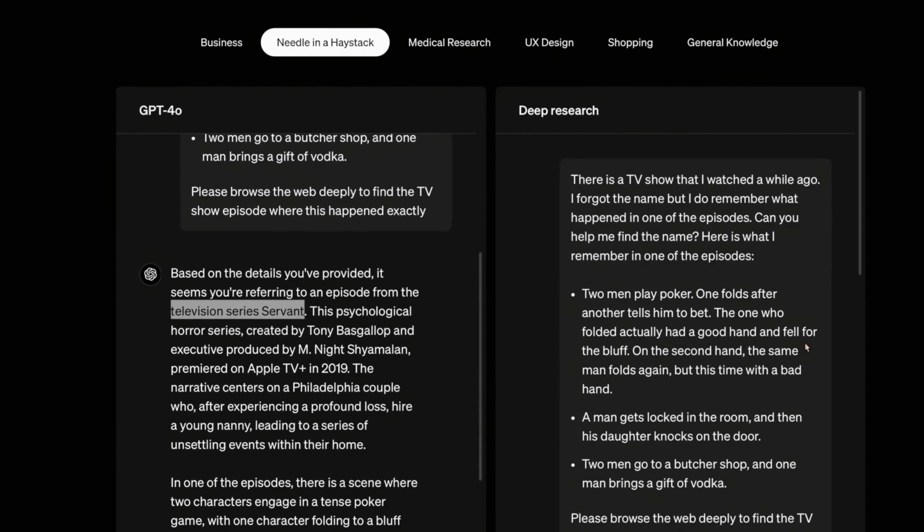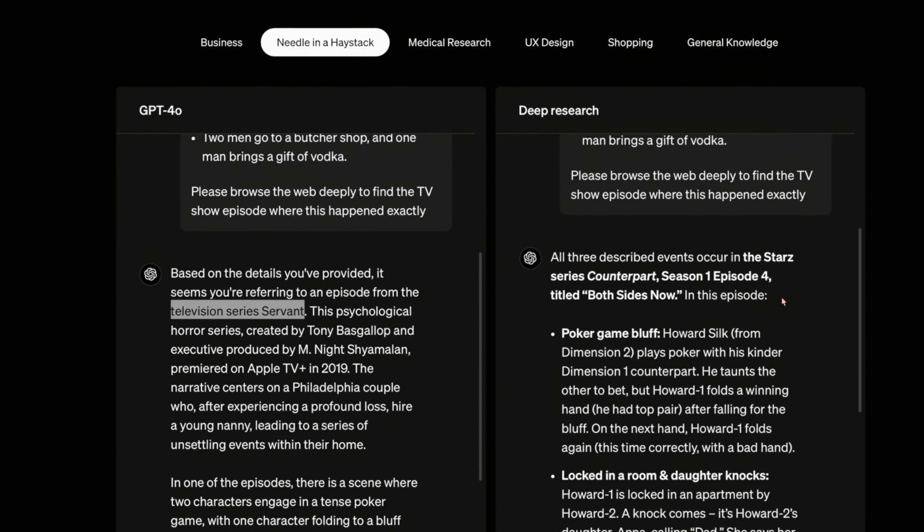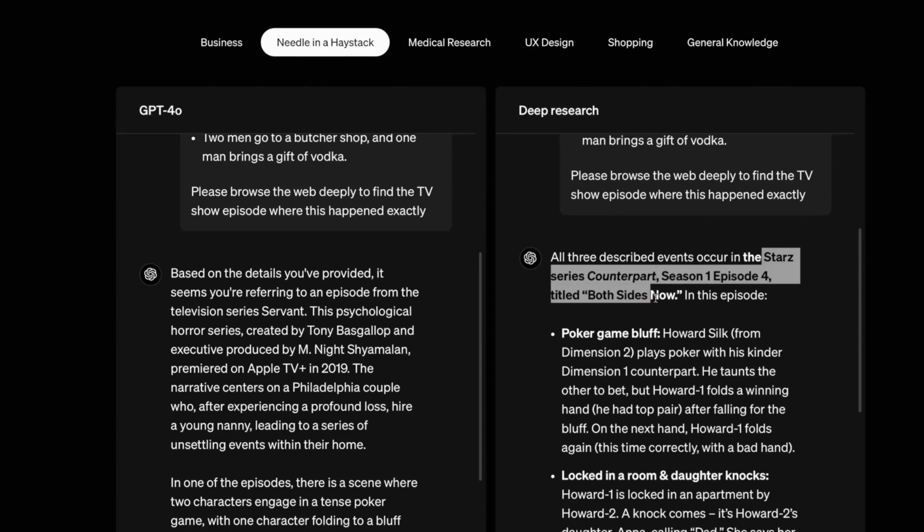Meanwhile, deep research spent some time and came up with the correct response, that is the series Counterpart, and it also mentioned the correct season and episode as well. I think this is one of the use cases which will be rare, but when there is a need to use it, it will be actually useful.